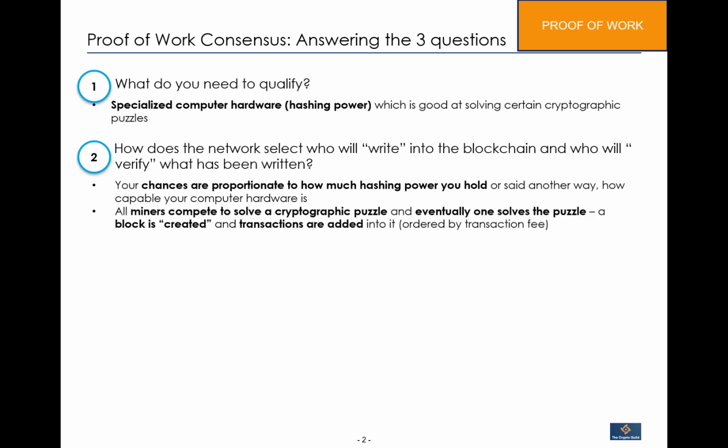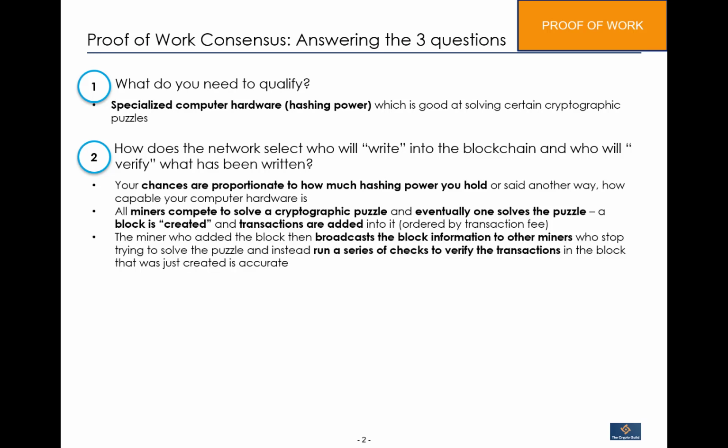All the miners need to then compete to solve a cryptographic puzzle, and these puzzles are of varying difficulty levels, right? And eventually, when one does solve the puzzle, a block is created and transactions are added to it. The miner who created the block broadcasts that information to all the other miners, who now obviously have to stop competing because someone's already solved the puzzle, and then they switch to a role of verifying the information that has been written in the block to ensure that it is accurate, right?